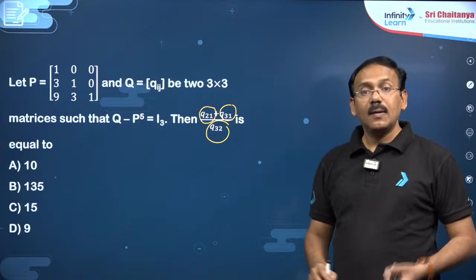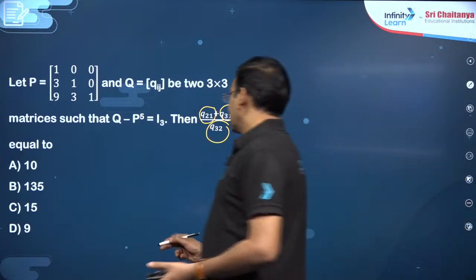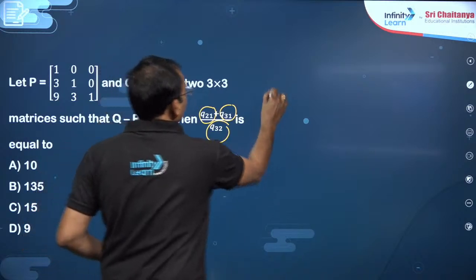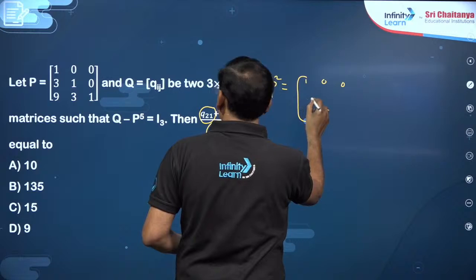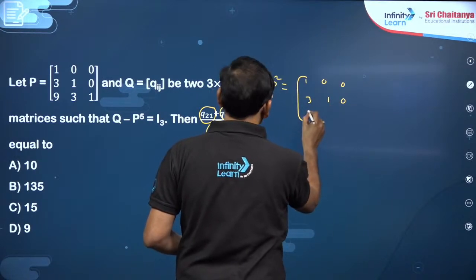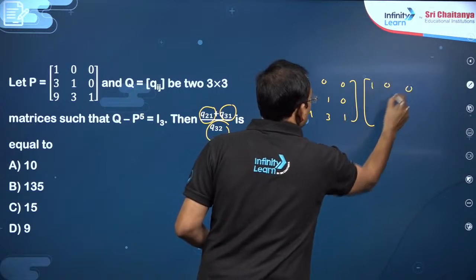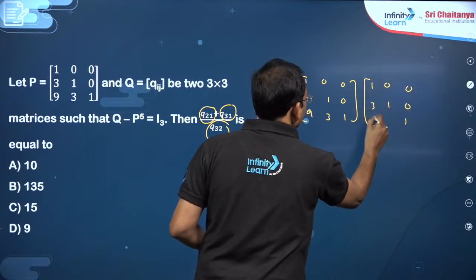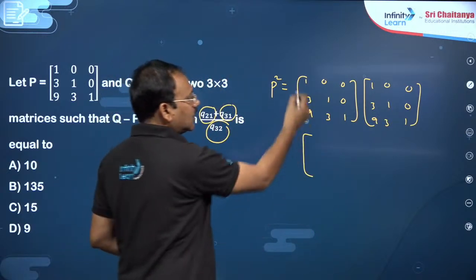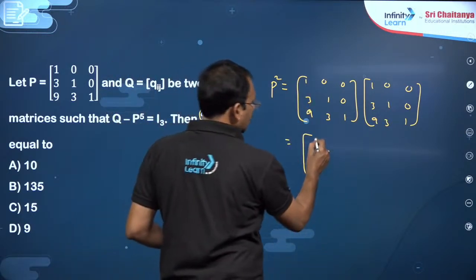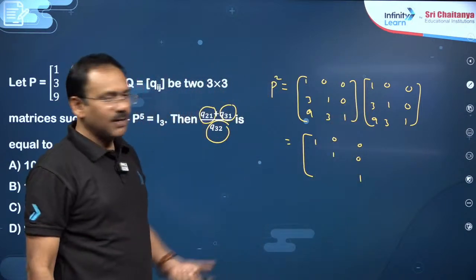So you need to find P square, P power 5 first, then let us add I. So P power 5, in the sense, dear students, if you just find P square, that is [1 0 0, 3 1 0, 9 3 1] multiplied with the same [1 0 0, 3 1 0, 9 3 1], you just see what happens. Since it is kind of a lower triangular matrix, here you will get 1 1 1 and 0 0 0 only. If you want, you can just multiply and see.